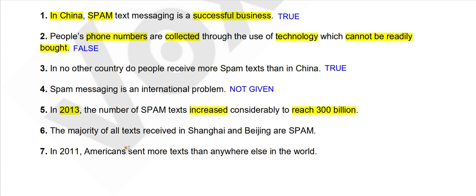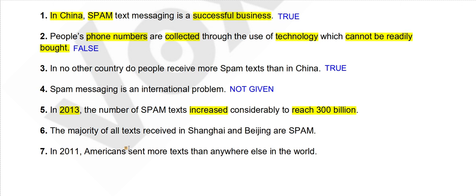The answer will be true when the number increased and reached 300 billion. The number may be like 100 billion or 150 or 200 billion, then it jumped or increased and reached 300 billion. The answer will be false when the number decreased and reached 300 billion. So be very attentive now.